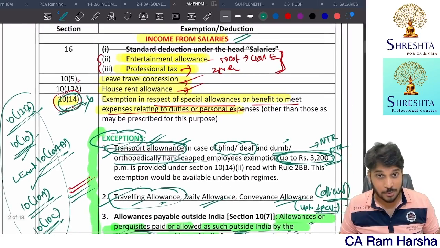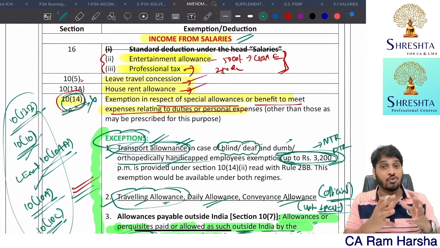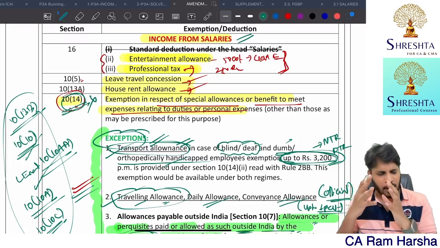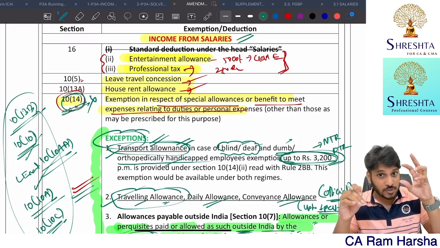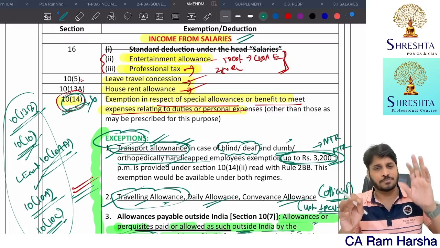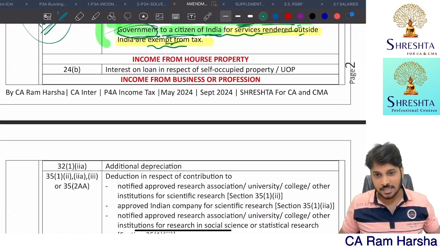So how to compute income under default tax regime for a salaried employee, and how to derive income under the head salaries for optional tax regime by using base default tax regime. Simple. So that's it. So that's with respect to salaries related things.